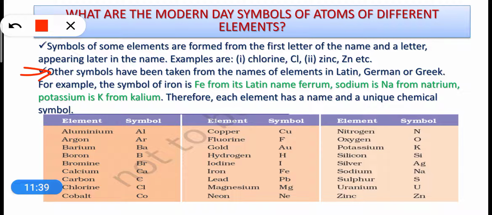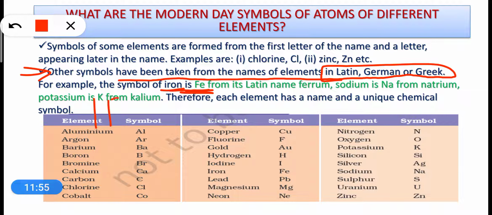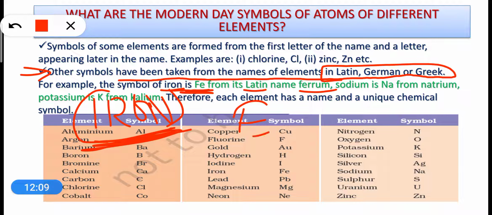Alright. There is another way in which symbols have been given. Symbols have been taken from names of elements in Latin, German and Greek languages also. For example, if we talk about Fe, iron, the symbol has not been taken from the English name, but the Latin name of iron is ferrum.